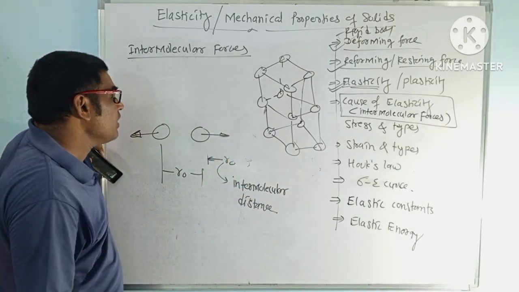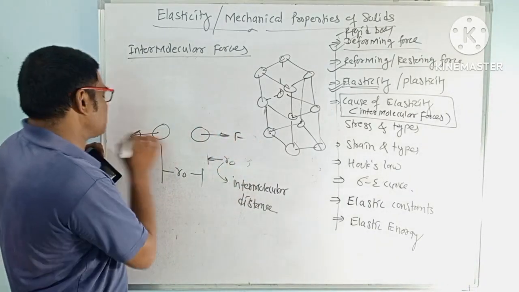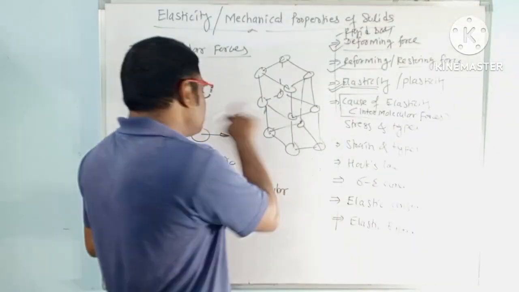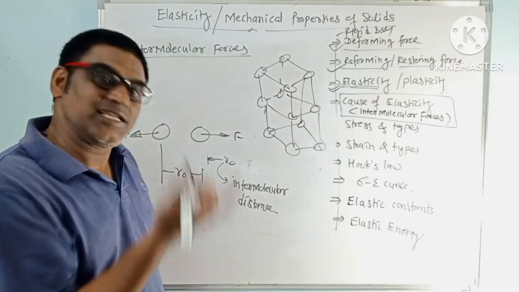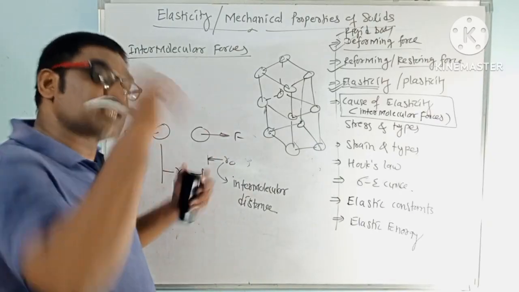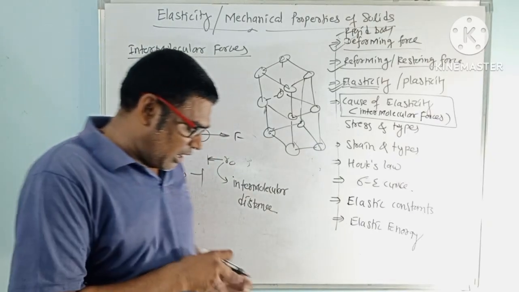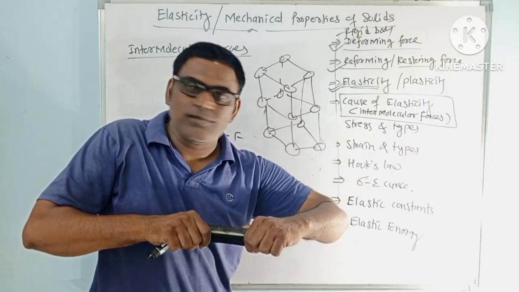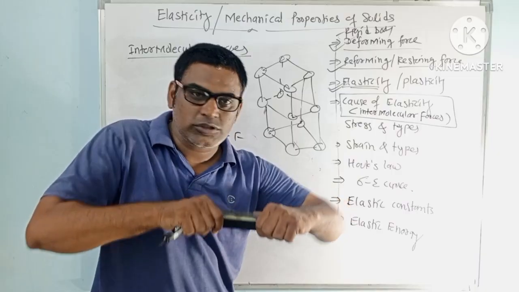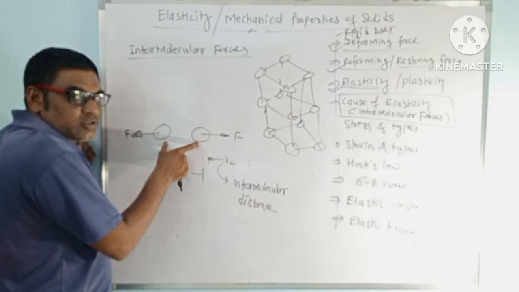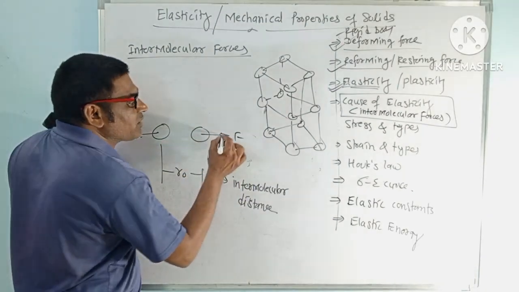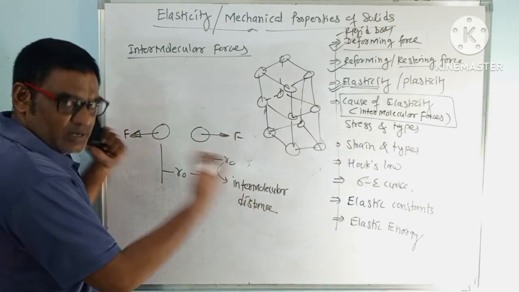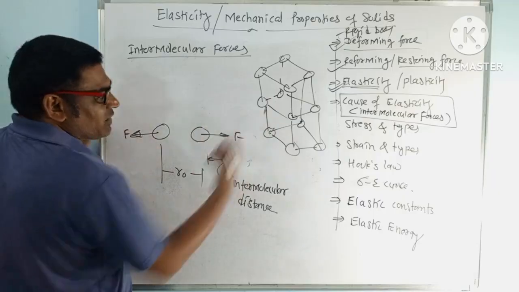Now, this external force I am applying is not the force of attraction from the neighboring atoms. That is balanced. But an external force I am applying. Means what? On this duster I am applying this force, so all molecules are getting this force. I am taking these 2 molecules, so on this side this force and on this side this force. This is called tensile force. It may be compressive, like this.